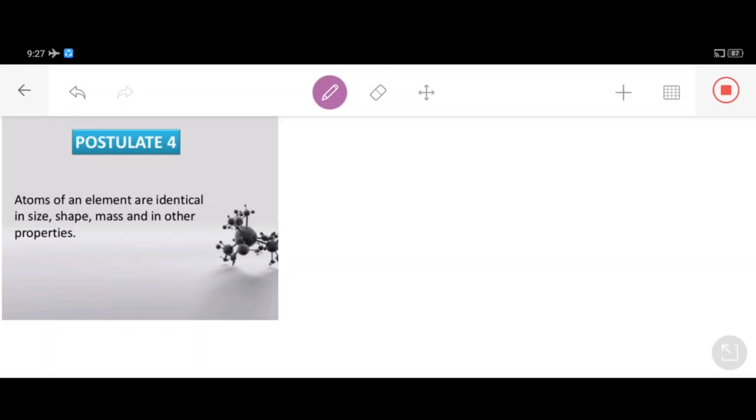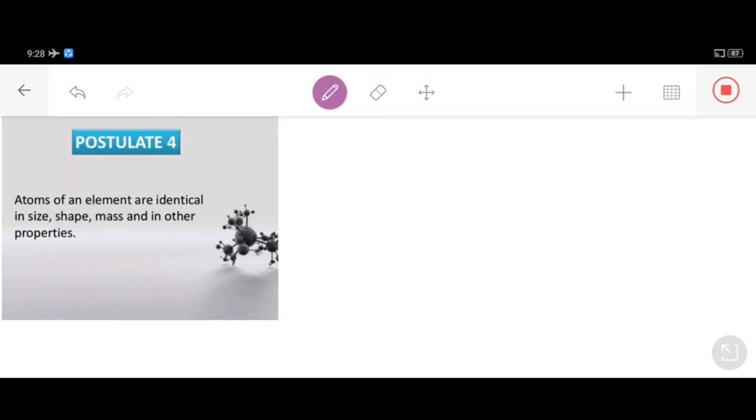I will make you people clear what we actually discussed last time, Dalton's atomic theory. I told you that the bottom line of Dalton's atomic theory is that it revolves around the atom. The earlier scientists, Democritus and Leucippus, and Indian philosophers as well, like Maharishi Kanad, also gave this atomic concept.